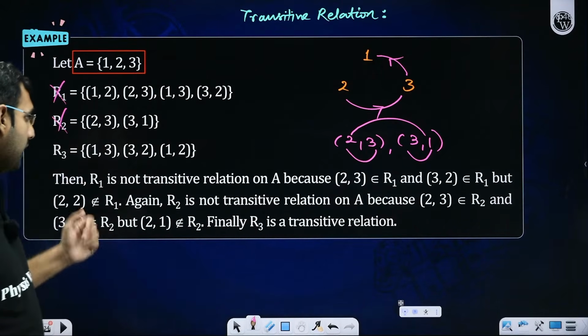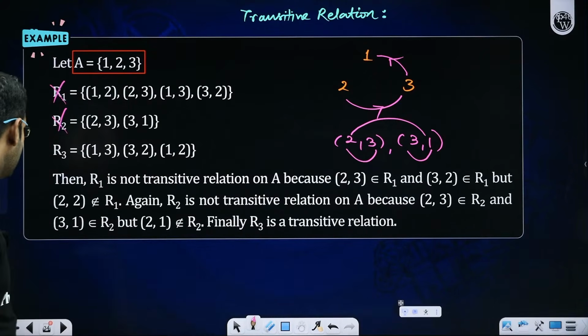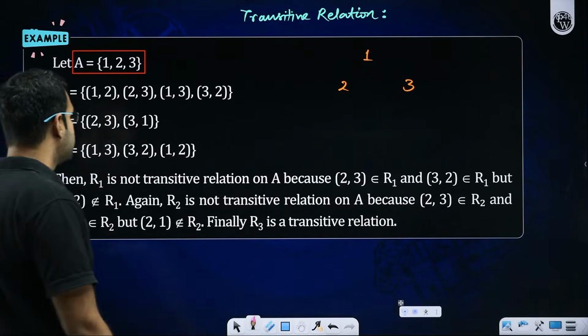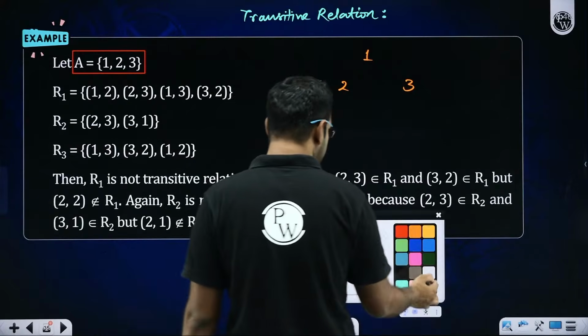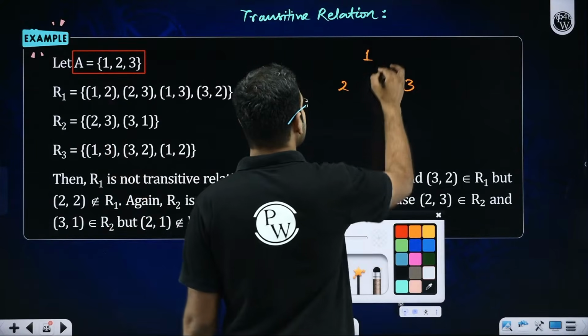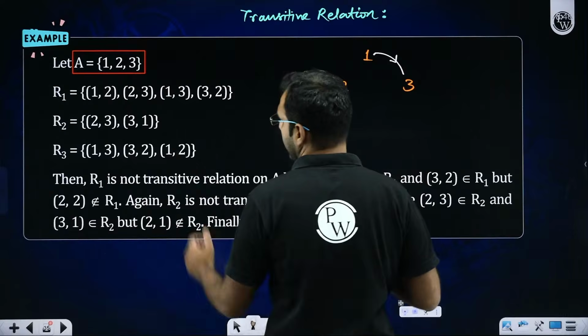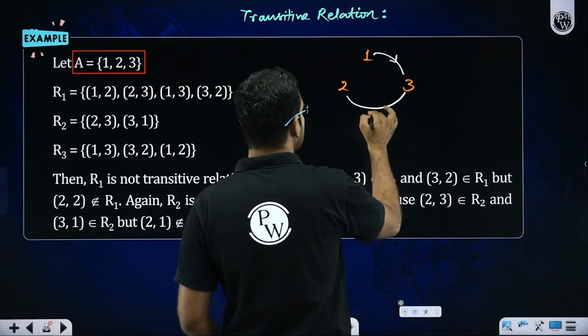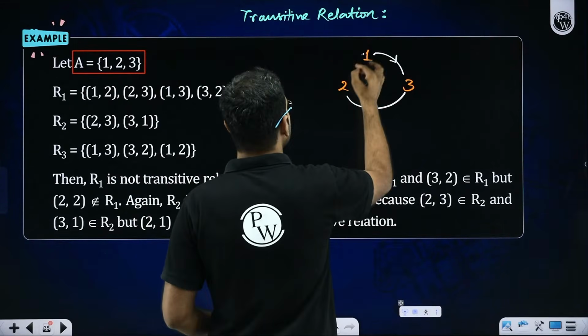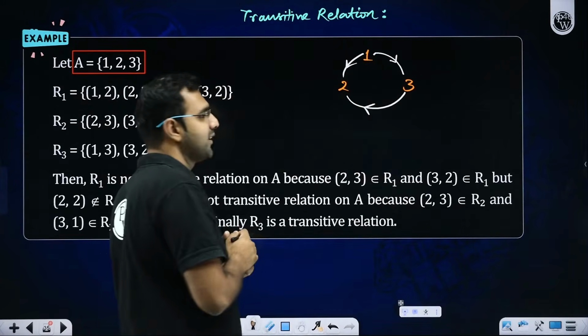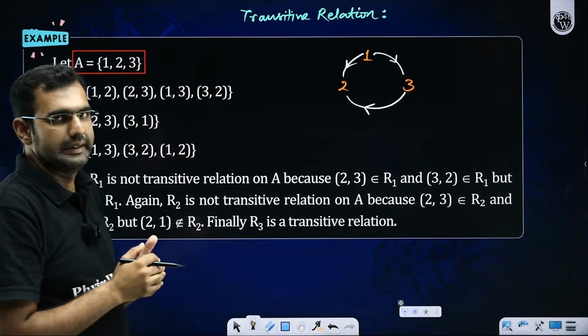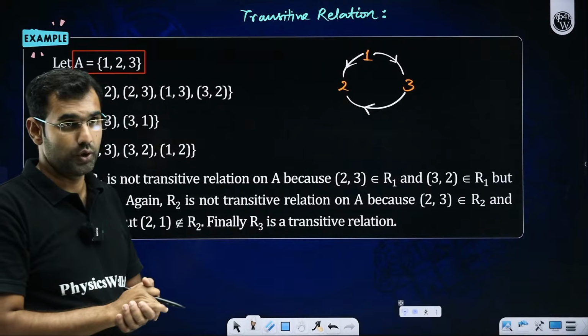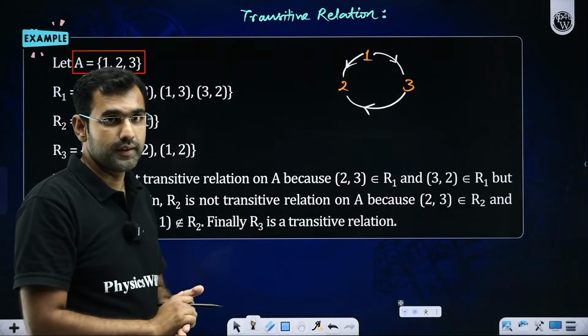Okay, sir. What about R3? Can we have R3 to be a transitive relation? Let's check it out. R3 here says (1, 3). So 1 is taking you towards 3. (3, 2). So 3 is taking you towards 2. (1, 2). So I think, sir, I don't see any other reason to neglect or reject it as a transitive relation.